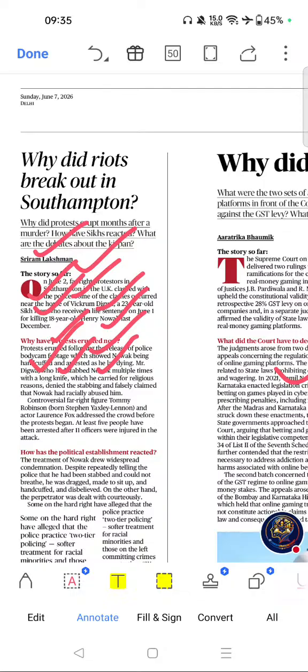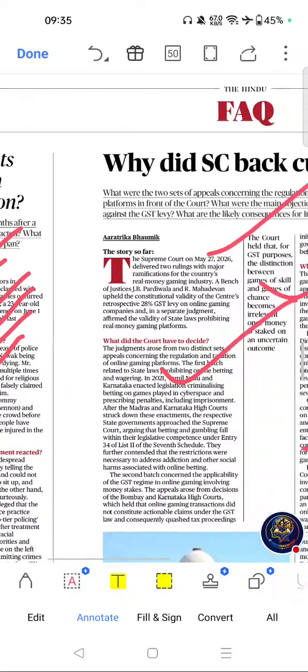Move on to the next important article from this page.